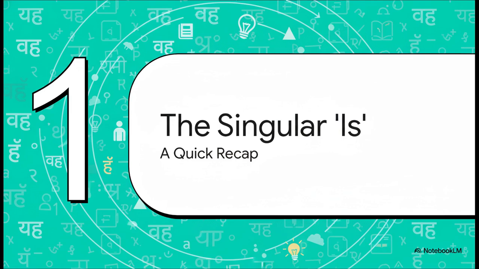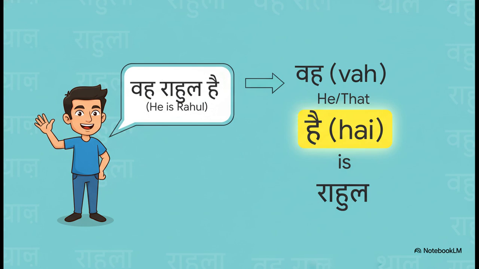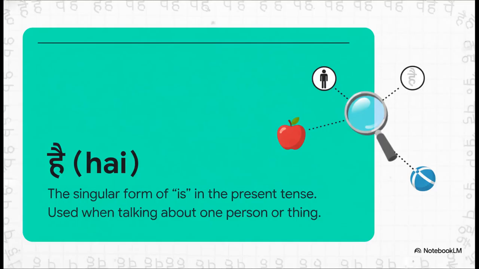Now, before we dive into all the new stuff, let's do a super quick recap of what we already know about singular sentences. Trust me, this is going to make the new rule click into place instantly. Remember this? Vah Rahul hai. He is Rahul. Simple enough. The most important word in that whole sentence, the one doing all the work, is that tiny word at the very end, hai. And here's the deal with hai. It just means is. That's it. You use it whenever you're talking about a single person or a single thing. It is our go-to verb for anything singular.